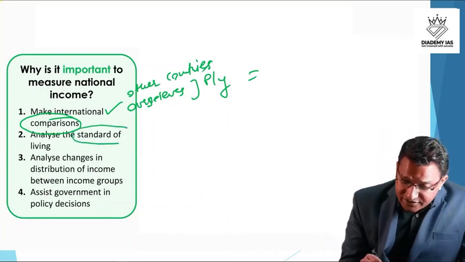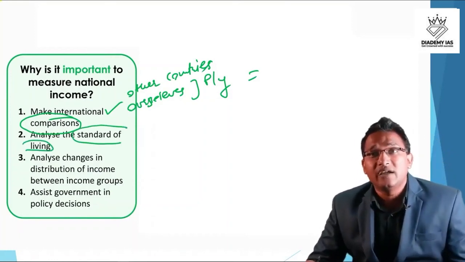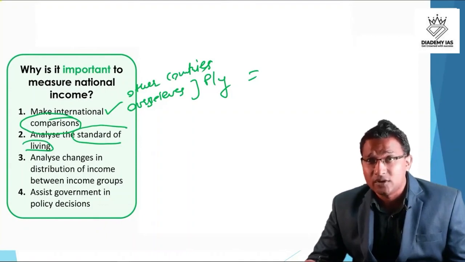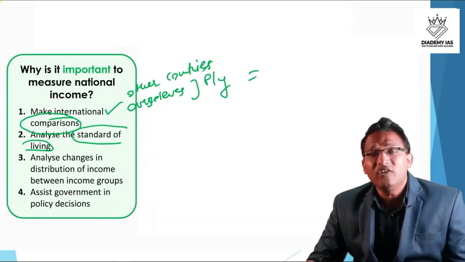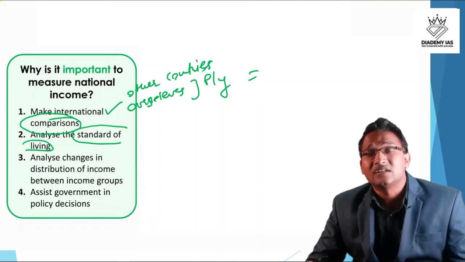Analyze the standard of living. To some extent the GDP indicates the standard of living. If the GDP of India is 10 units and the GDP of USA is 100 units, we can clearly say that the standard of living in terms of material being is better in the USA. So in a way GDP very well indicates the standard of living, and this is the material standard of living.